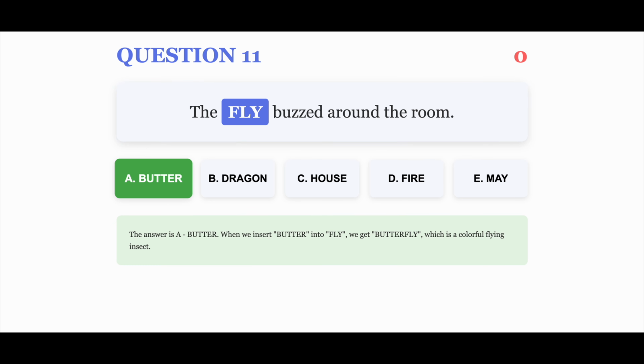The correct answer is A. The answer is A. Butter. When we insert butter into fly, we get butterfly, which is a colorful flying insect.